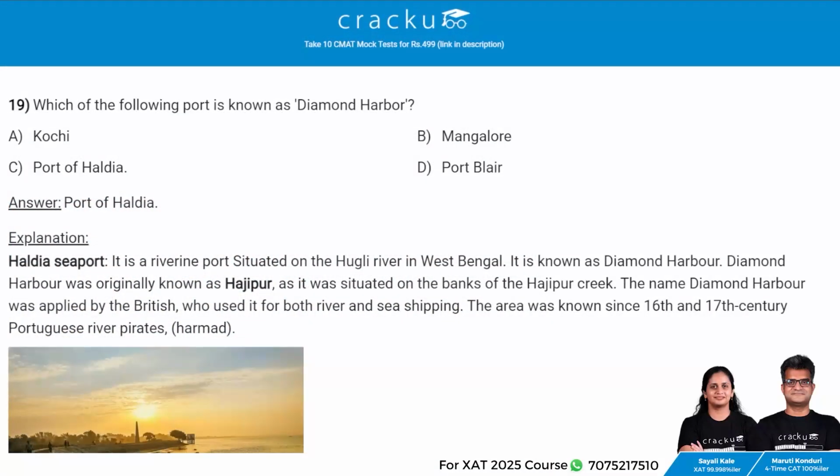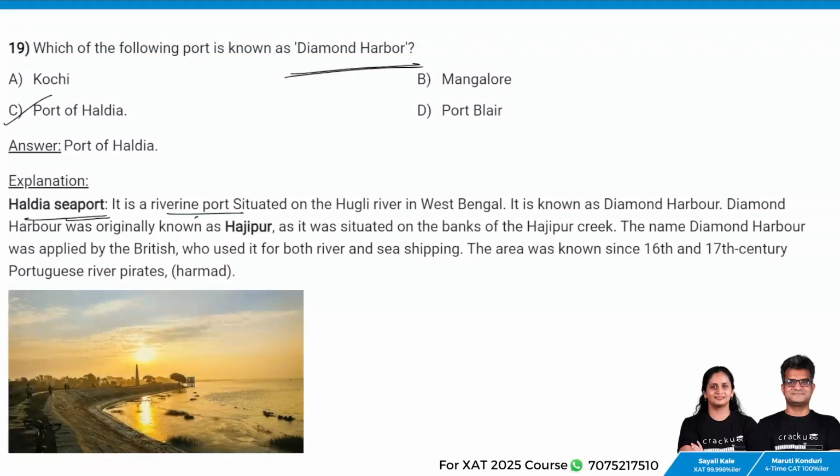Next question. Which of the following ports is known as Diamond Harbor? The answer is Port of Haldia. Haldia Seaport is a riverine port situated on the Hooghly River in West Bengal. So it is known as Diamond Harbor. Diamond Harbor was originally known as Hajipur as it was situated on the banks of the Hajipur Creek. The name Diamond Harbor was applied by the British, who used it for both river and sea shipping.